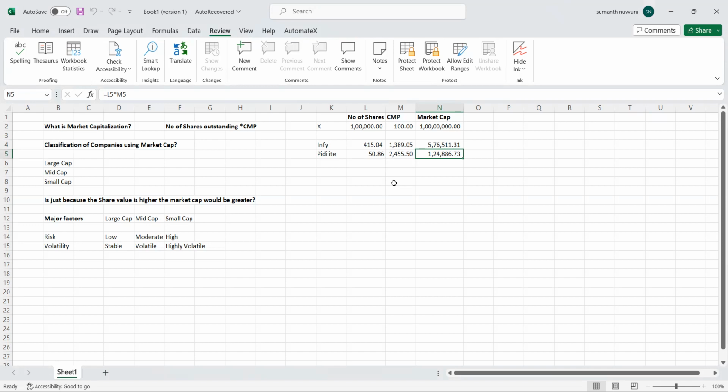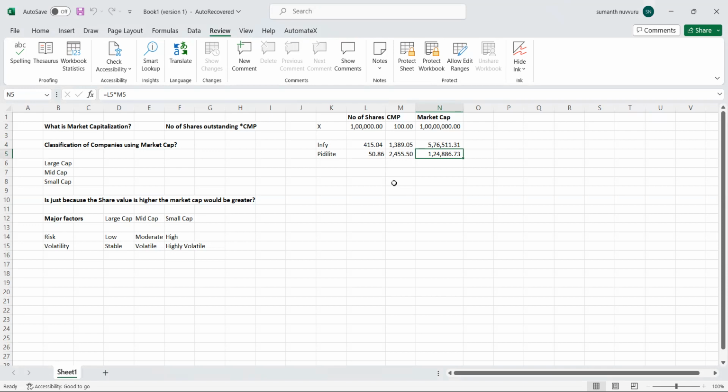Between these you can classify companies as mid cap, and below 5,000 crores you can call them small cap. Micro cap is another category, though not practically in existence, but you can classify it as below 500 or below 100 crores.